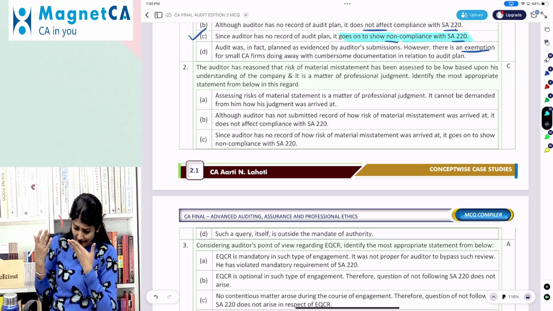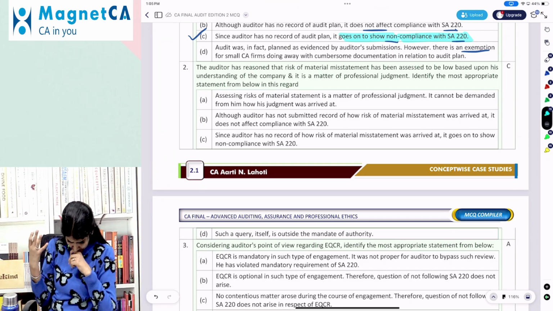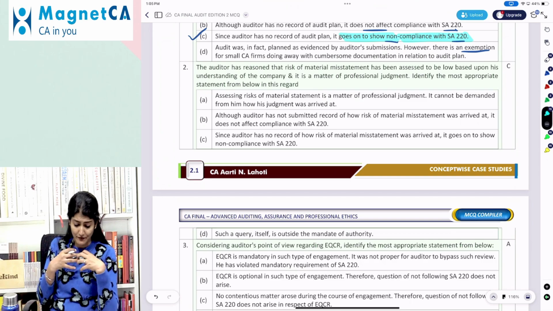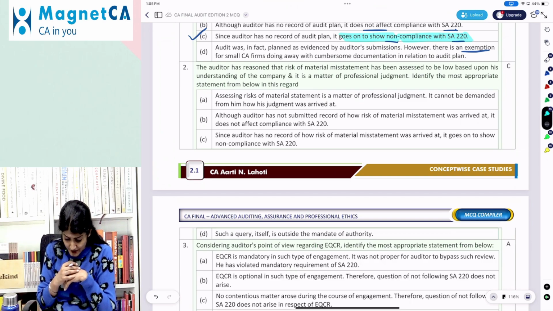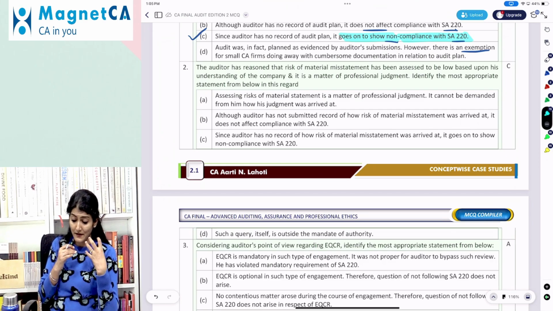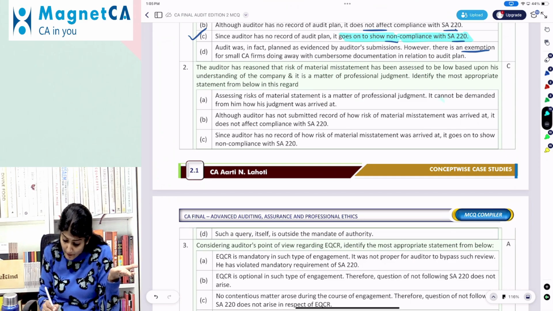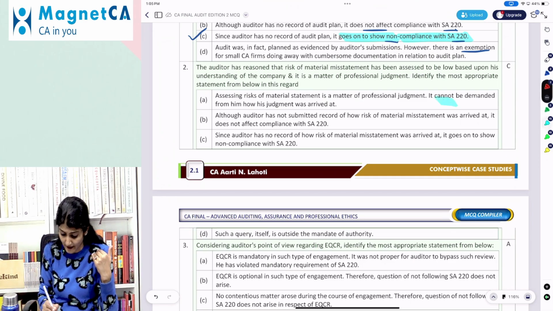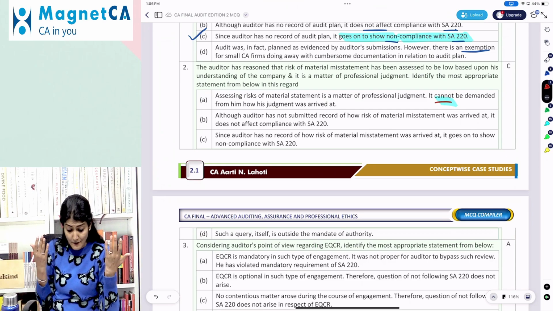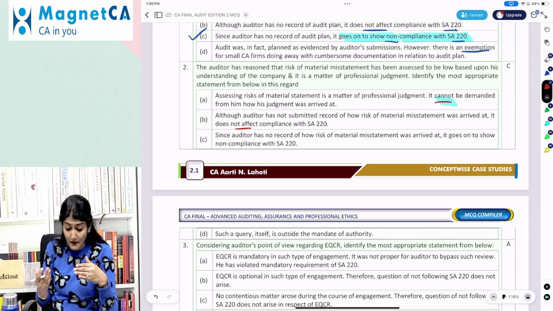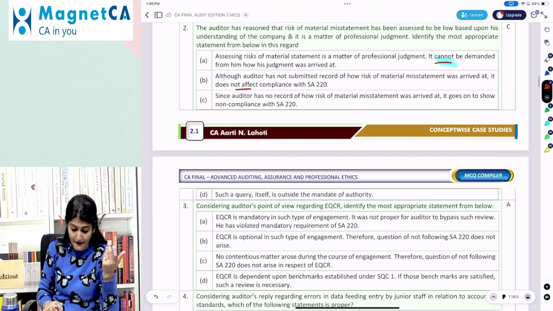Okay. The RMM has been assessed to be low based upon his understanding of the company, and it is a matter of professional judgment. Identify the most appropriate statement. Assessing RMM is a matter of professional judgment. It cannot be demanded how the judgment has been arrived at. Although auditor has not submitted record of how the RMM was arrived at, it does not affect the compliance of SA 220. Since the auditor has no record of how the RMM was arrived at, it goes on to show non-compliance with 220.